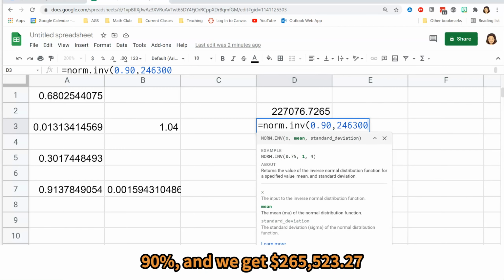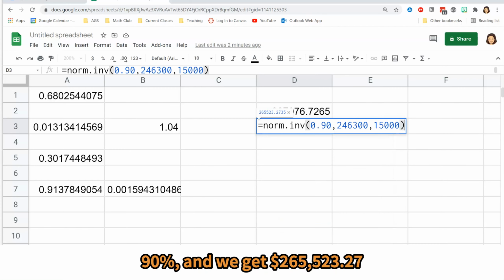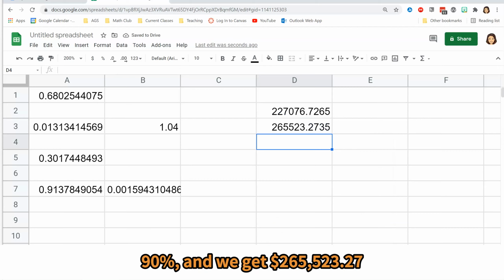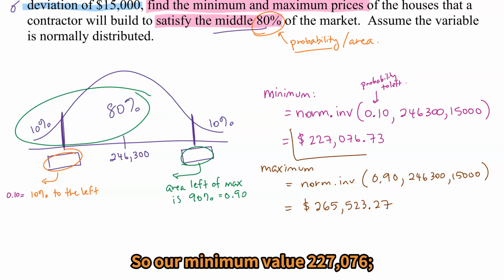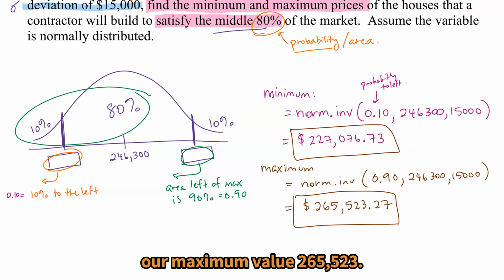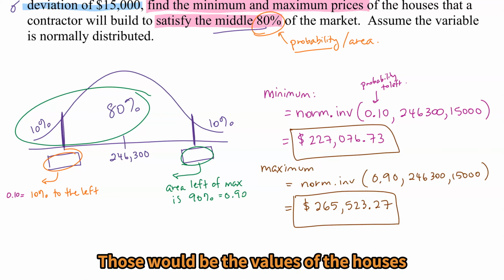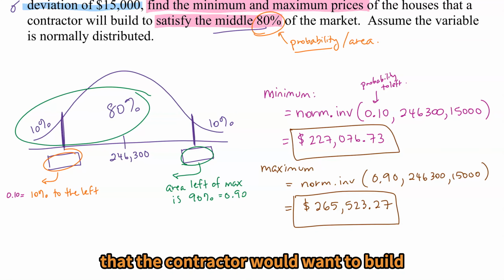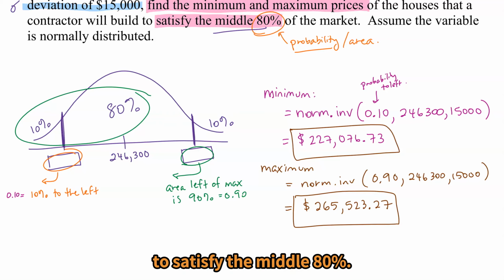90%. And we get $265,523.27. So our minimum value, $227,076. Our maximum value, $265,523. Those would be the values of the houses that the contractor would want to build to satisfy the middle 80%.